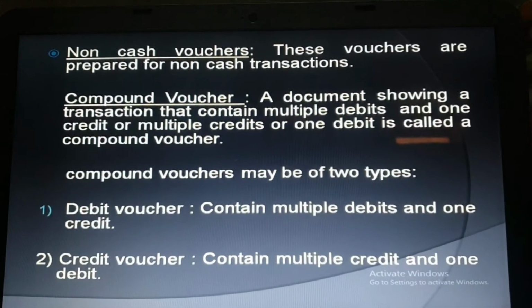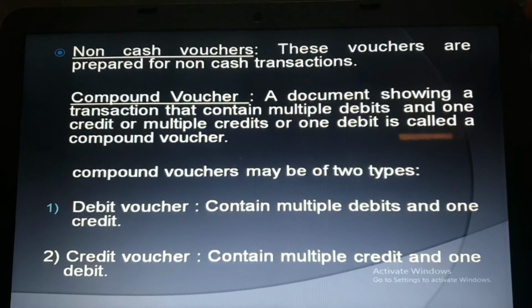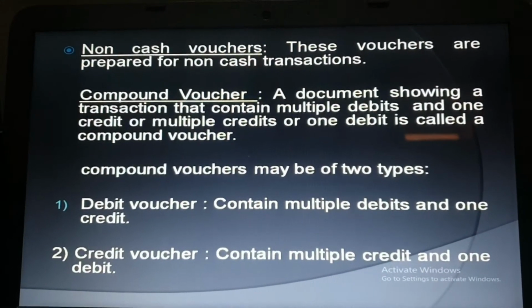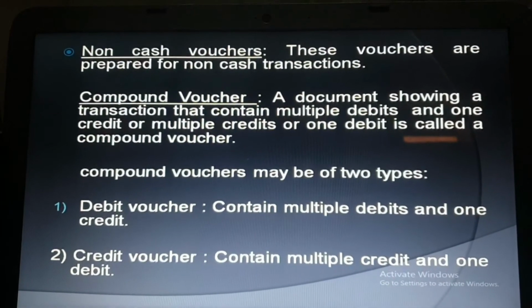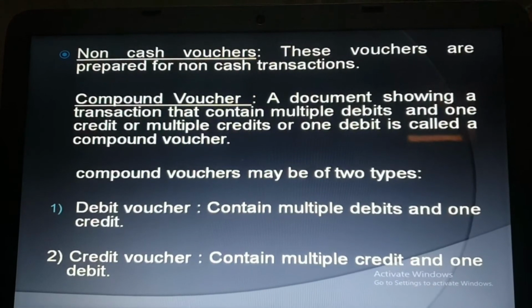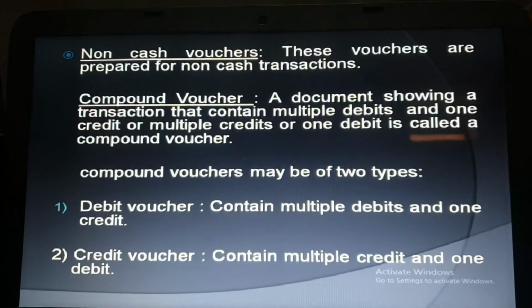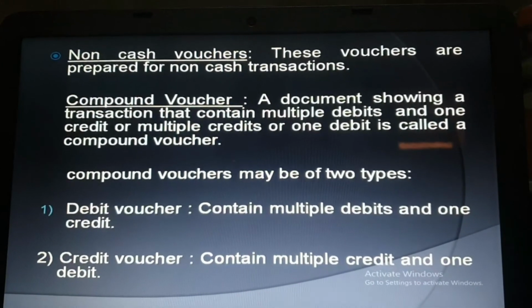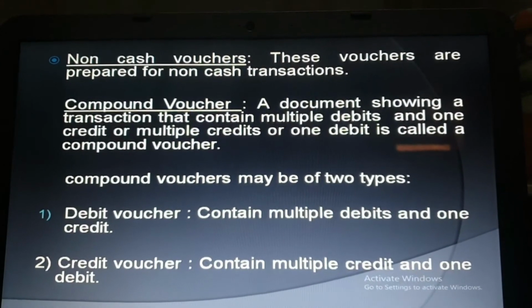So it is clearly identified that rent and salary are debited and cash is credited. So two are debiting and one is crediting. So it is called debit voucher. And credit voucher is one in which there are more than one credit and only one debit, that is called credit voucher. And these both are examples of compound voucher.